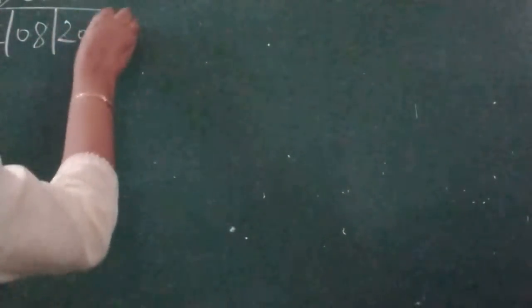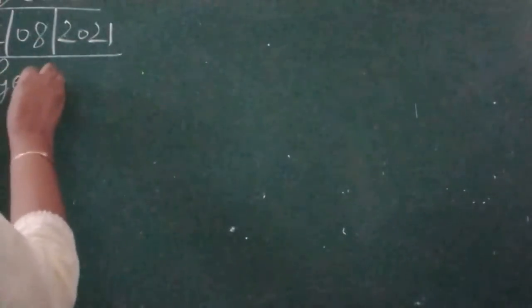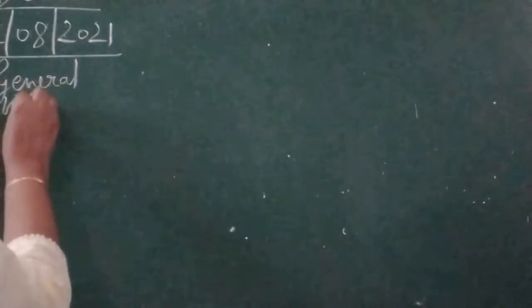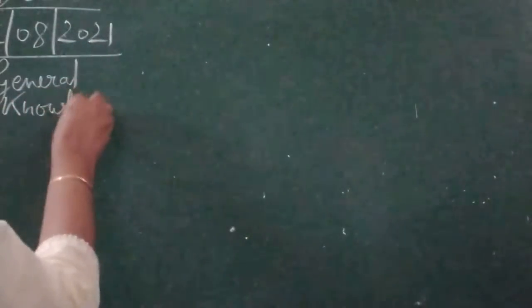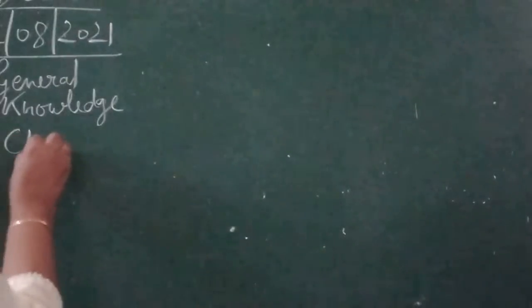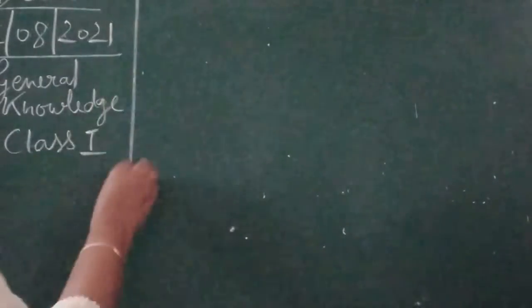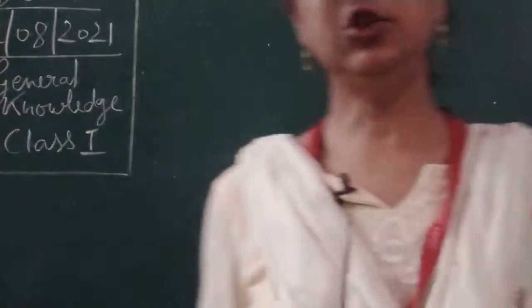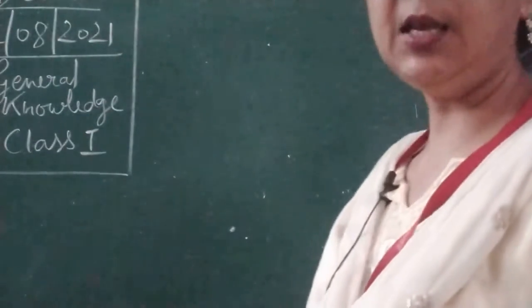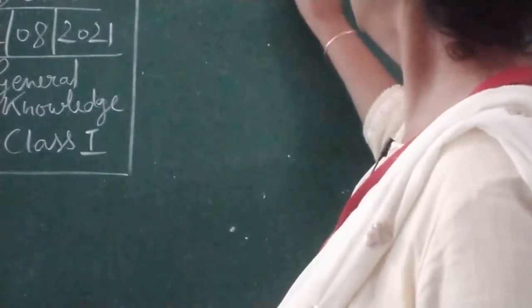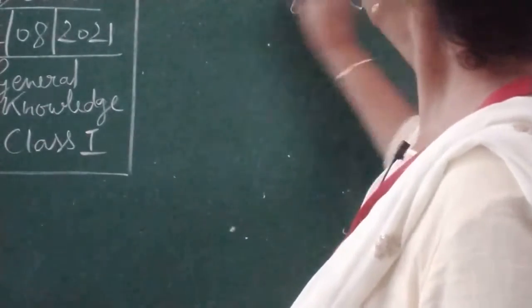So children, today's date is 2nd August 2021, and this is your general knowledge class 1. Okay children, now here you can see, we were doing the chapter Amazing Animals.